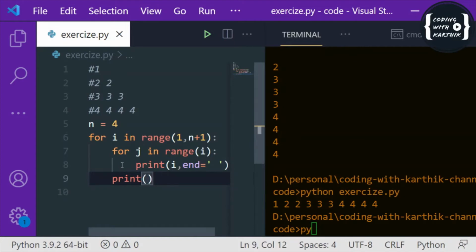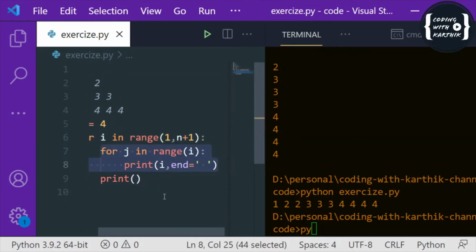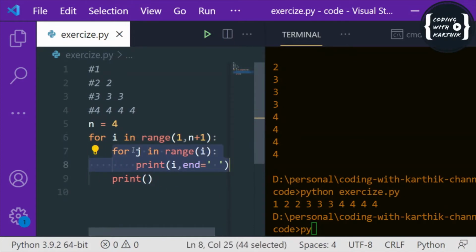So after we print out each row, like 1, 2 2, 3 3 3, and so on, after that iteration is done, it will print the new line and come to the next line. So this is for new rows, new lines, right? We are just using this print.